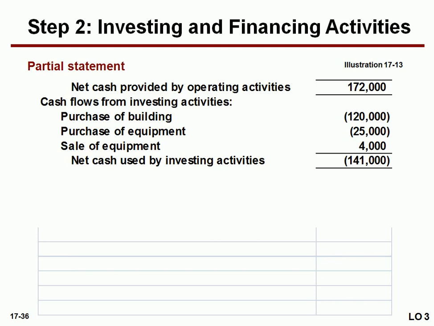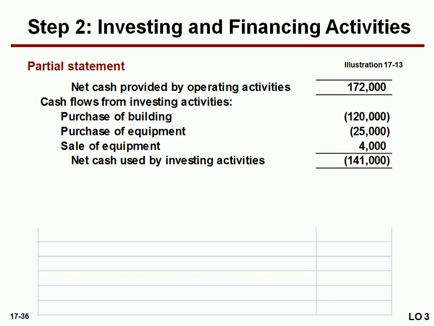For example, if we purchase a building, we write purchase of building, and the amount is 1,20,000. If we purchase a building, we get the building and we pay cash, so it is a cash outflow. When we get a cash outflow, we have to deduct that amount. So 1,20,000 should be deducted here.